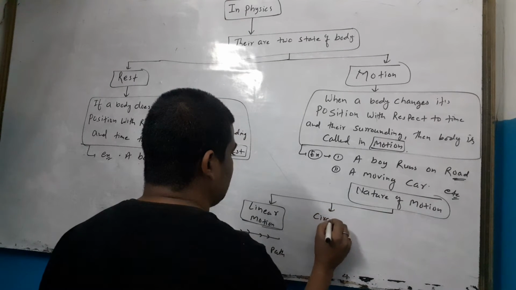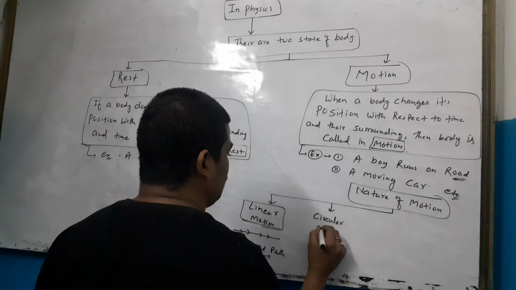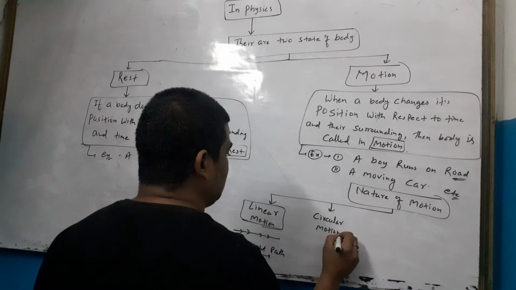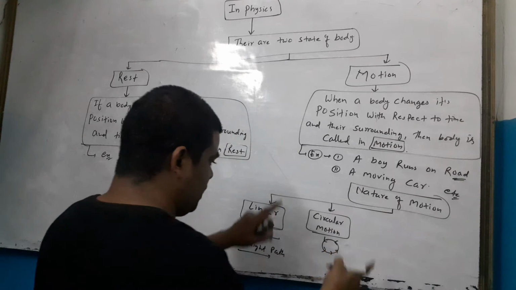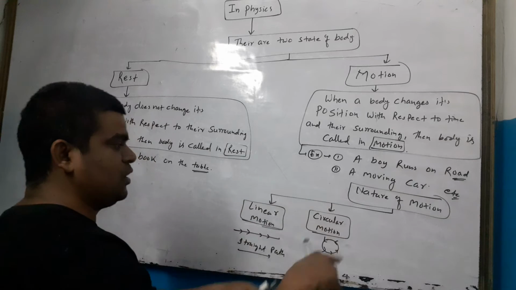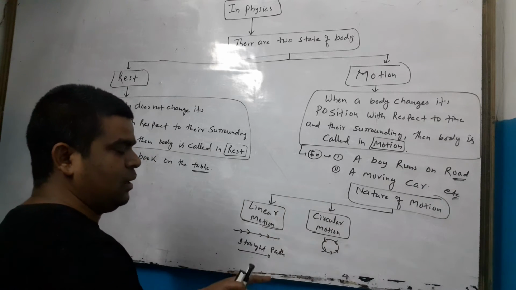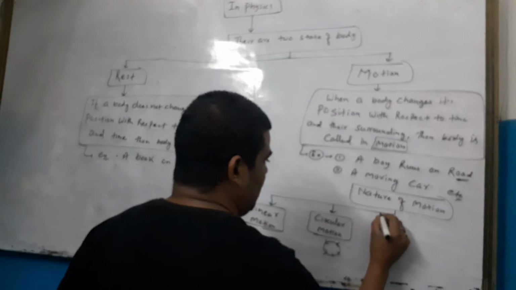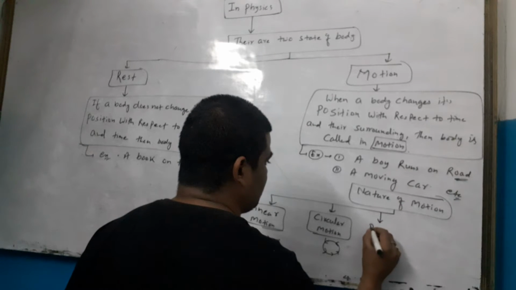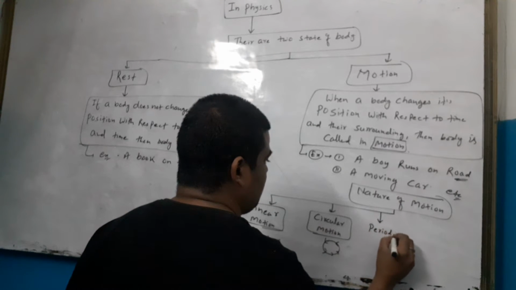Next, circular motion. When a body moves on a circular path, then its motion is called circular motion. When a boy runs on a circular track, that is circular motion. And next, periodic motion, like a pendulum.